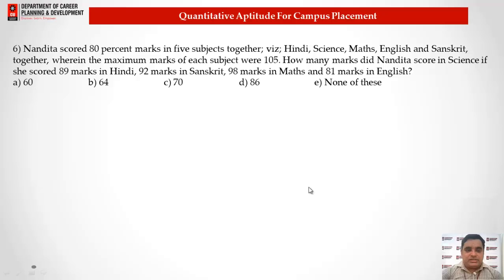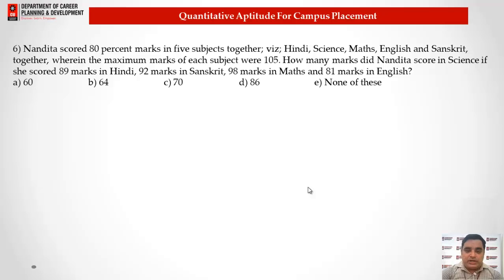Now here we have question number 6: Nandita scored 80% marks in 5 subjects together, Hindi, Science, Maths, English and Sanskrit, wherein the maximum marks of each subject were 105. How many marks did Nandita score in Science, if she scored 89 marks in Hindi, 92 marks in Sanskrit, 98 marks in Maths and 81 marks in English?